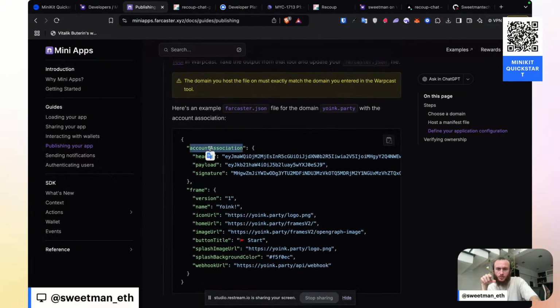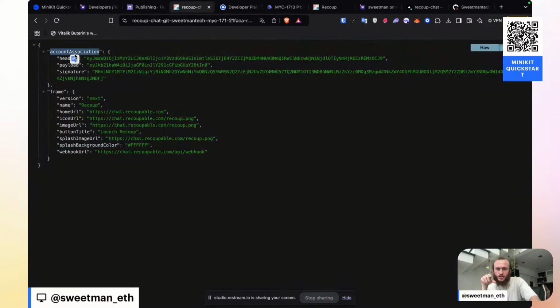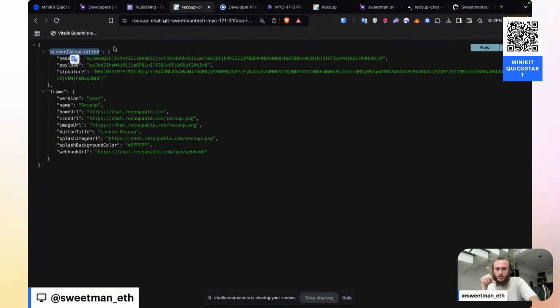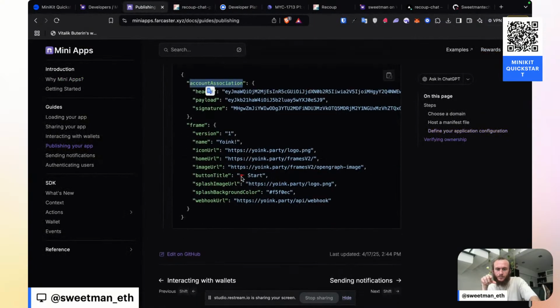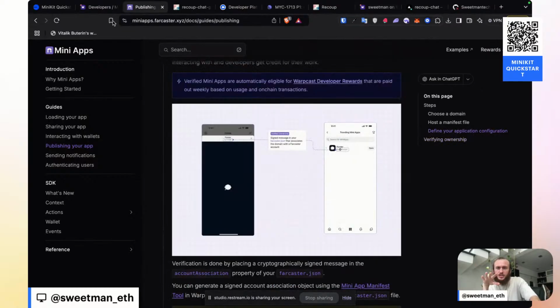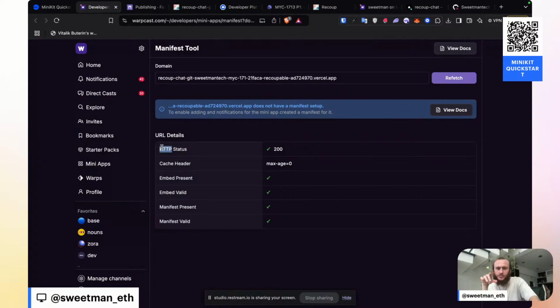And then we need the account association, which should include a header, payload, and signature. Header, payload, and signature are all included there. And so we should be good. The big change is that we went from not having checks in embed present and embed valid to now we do have those. It's also saying we have a manifest present and it's valid. So I'm thinking we just need to ship this to main.